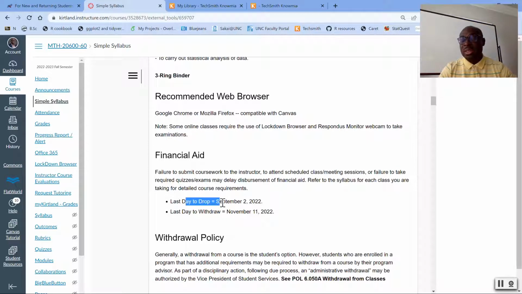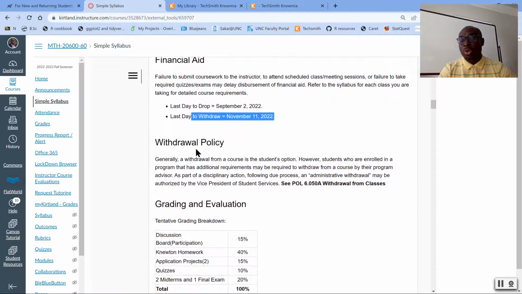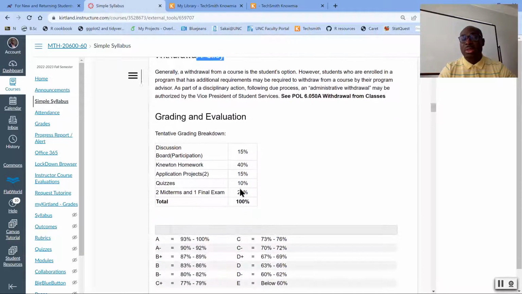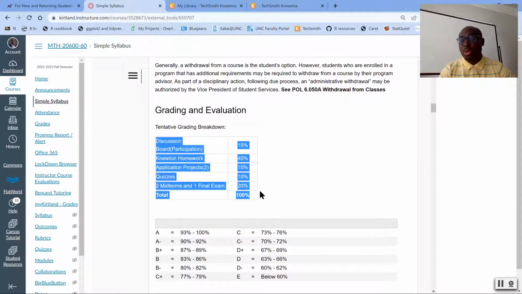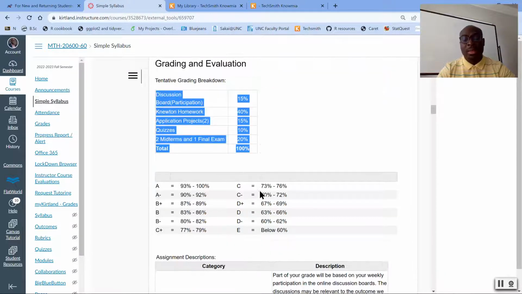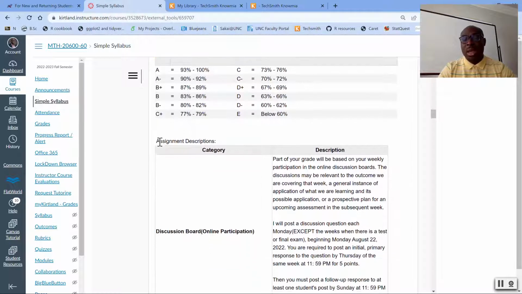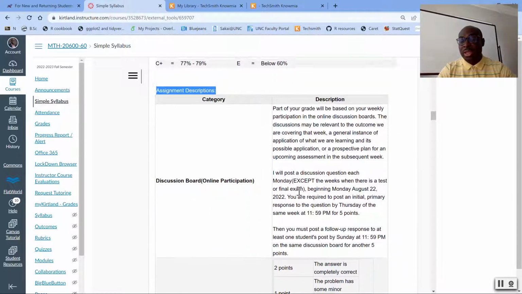Here you have the last day to drop and the last day to withdraw. You also have the withdrawal policy and the grading distribution. Please familiarize yourself with these details right at the start of the class. Then, the assignment descriptions have also been provided here.